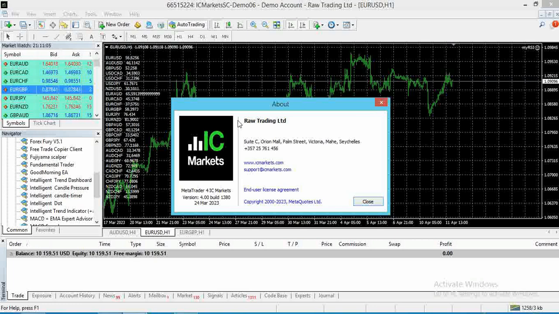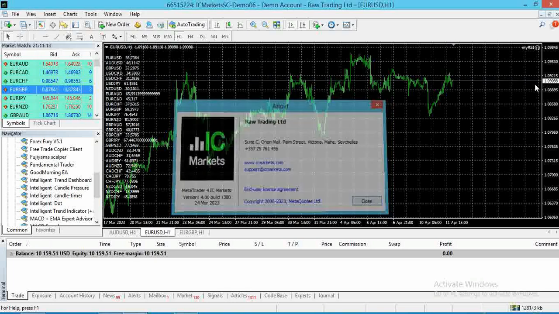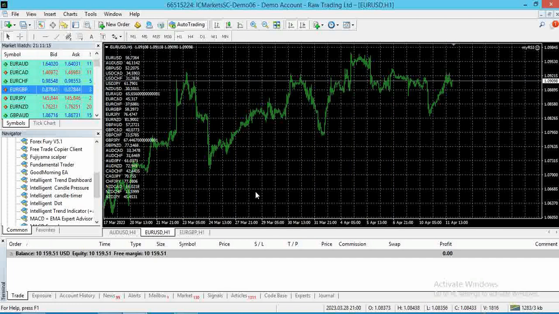I use this IC Markets broker, and there are other brokers who don't allow these different cracked EAs. They don't log in, they don't give access.